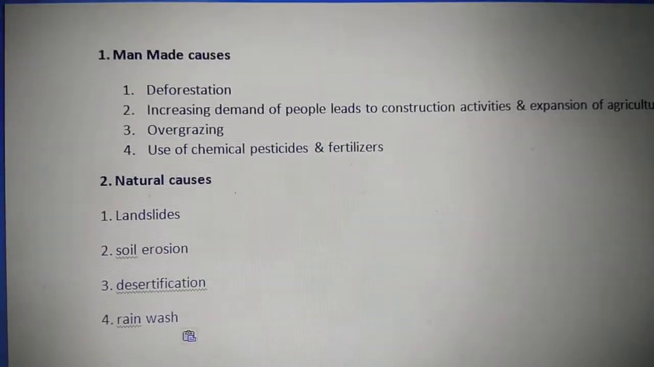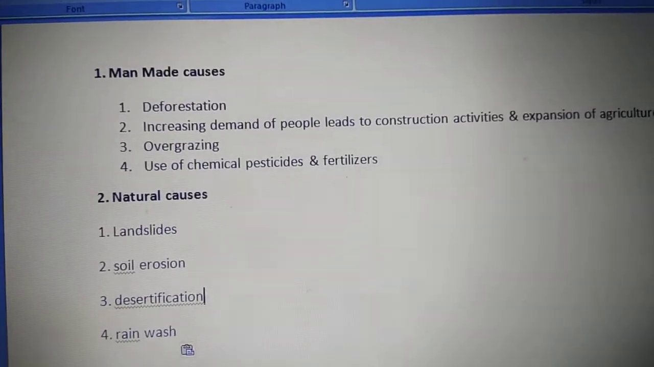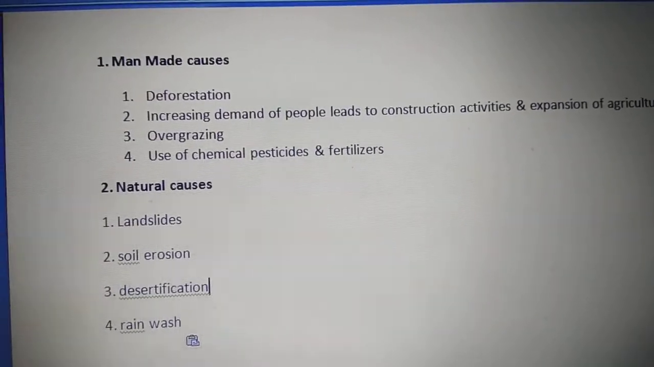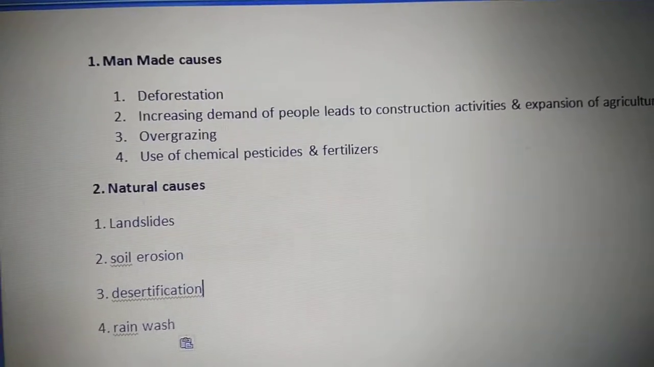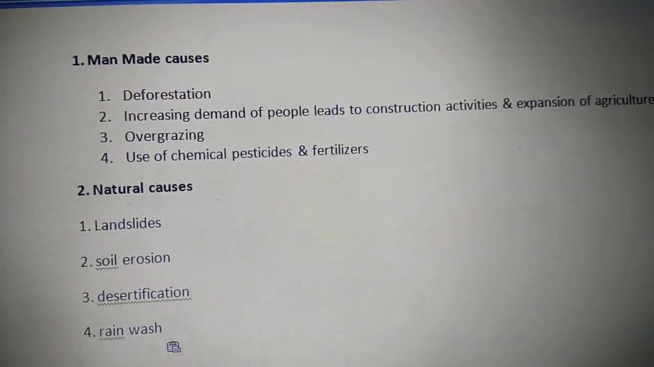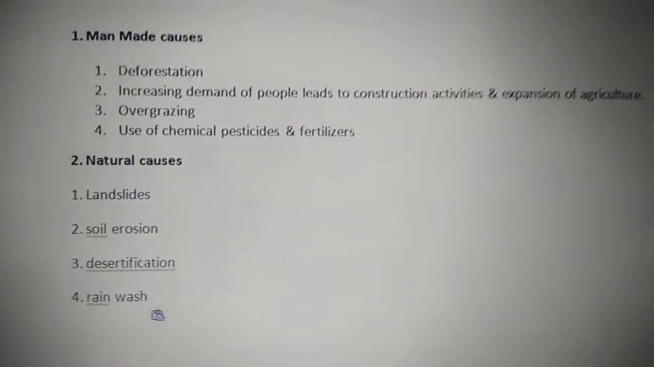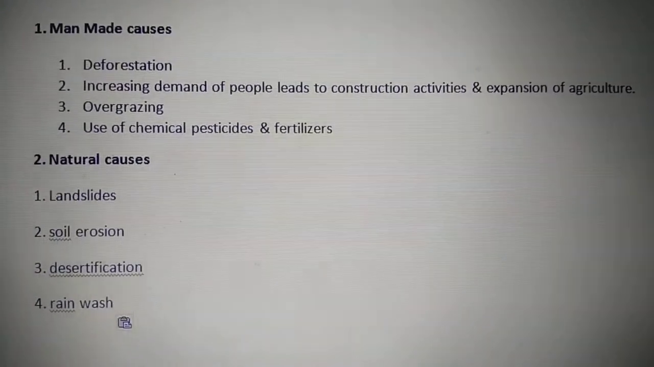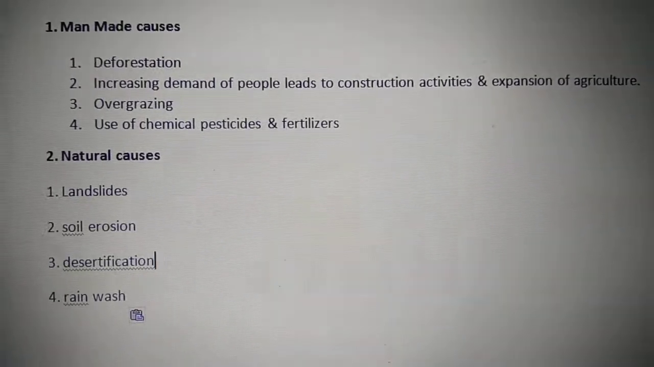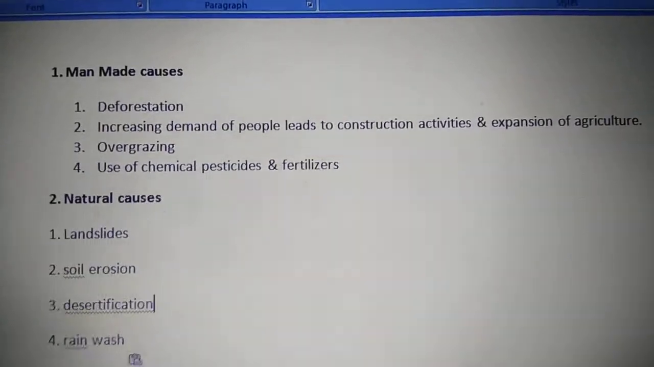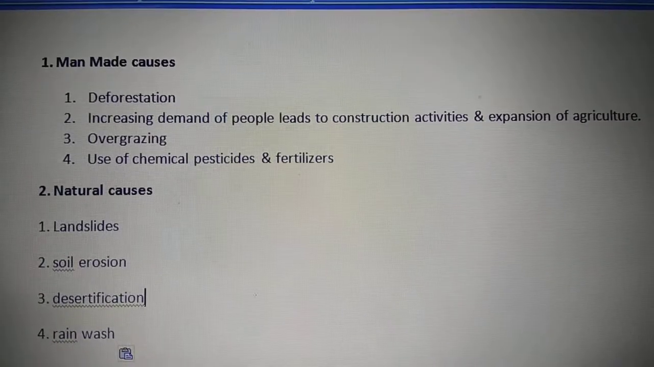Let's now see what are the causes of land degradation. Children, you know, people and their demands are growing every day, and the availability of land is limited, and also the quality of land differs from place to place. So due to these reasons, land gets degraded. There are two types of causes for land degradation. One is man-made causes and the other is natural causes.